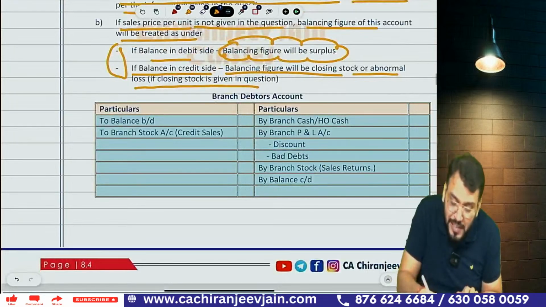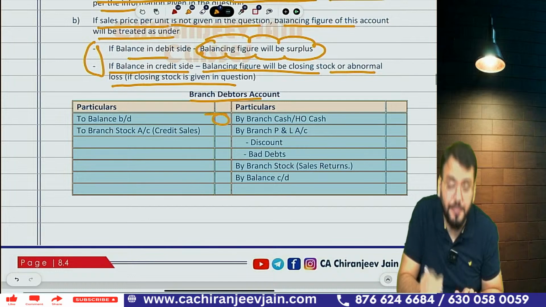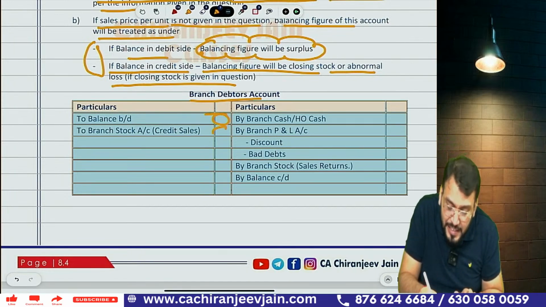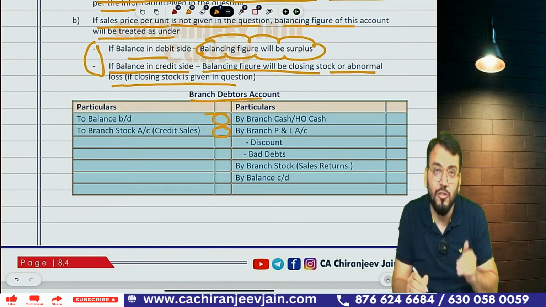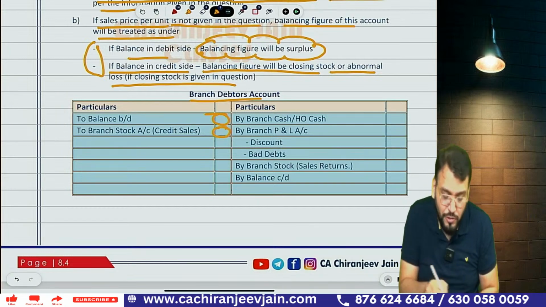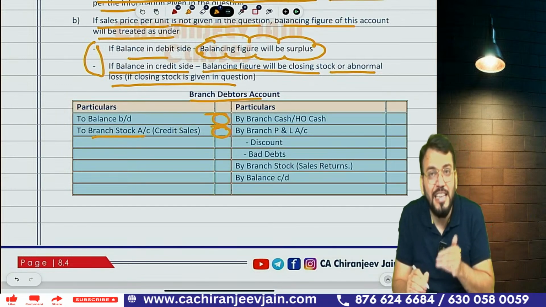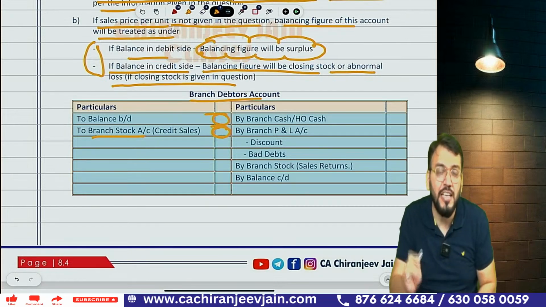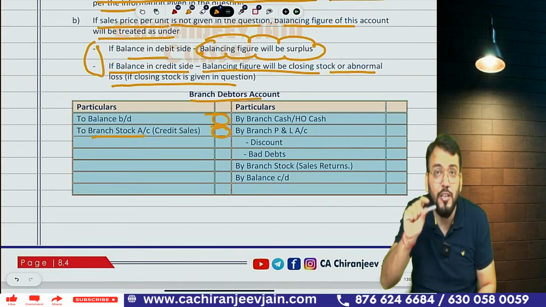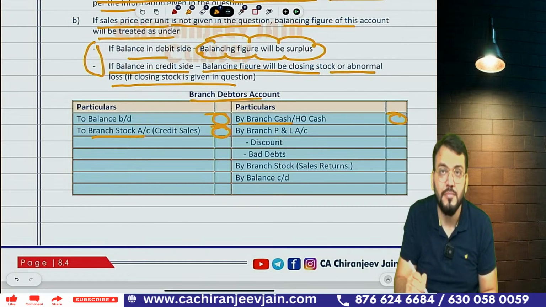Then we'll prepare the branch debtor account. Branch debtor account is very easy. Opening debtor we write on the opening. Then credit sales will be added here. What is the journal entry? Branch debtor account debit to branch stock account. You can see, to branch stock, credit sales will come. Then any cash collection from debtor, what journal entry? Branch cash account will increase. Branch cash account debit to branch debtor. You can see branch cash account will come here.